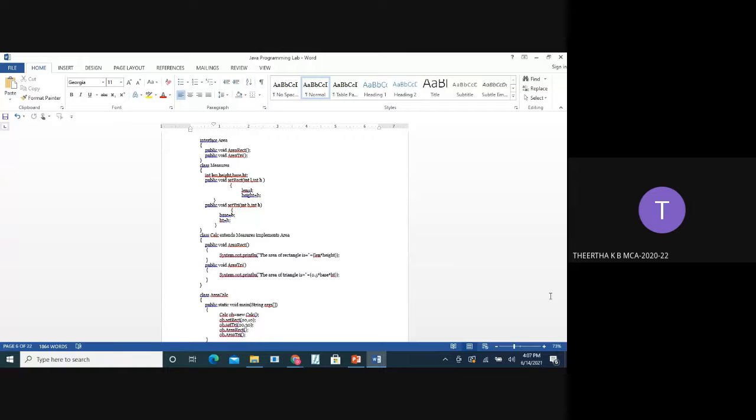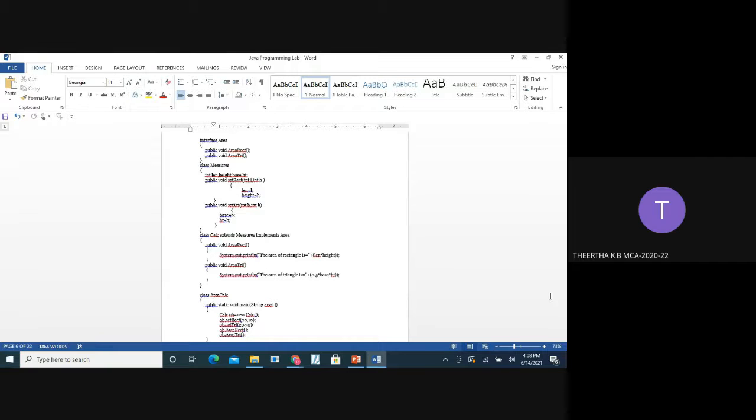There is an interface Area which has two abstract methods, areaRect and areaTriangle. And there is a class Measure which has variables declared: length, height, base, and height. And there are two methods, setRect and setTri. In setRect, the value of L is assigned to length and the value of H is assigned to height.